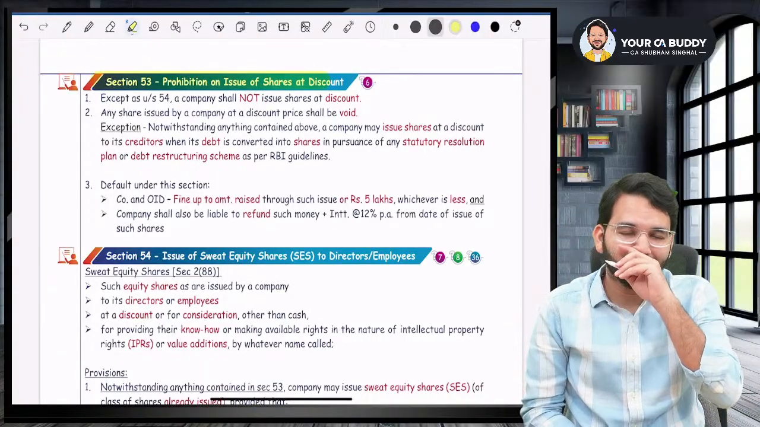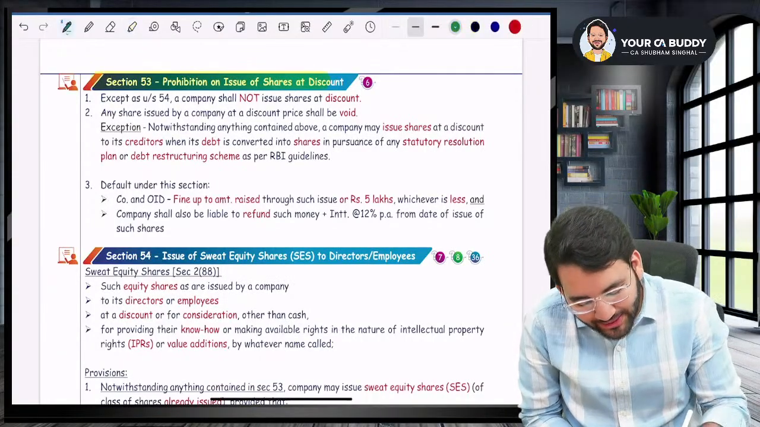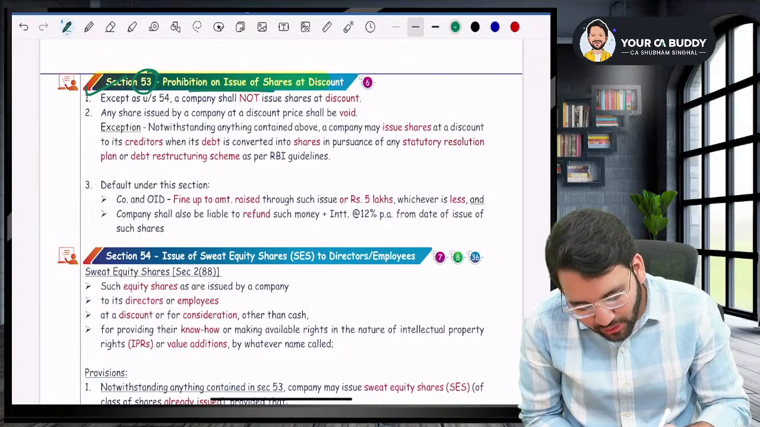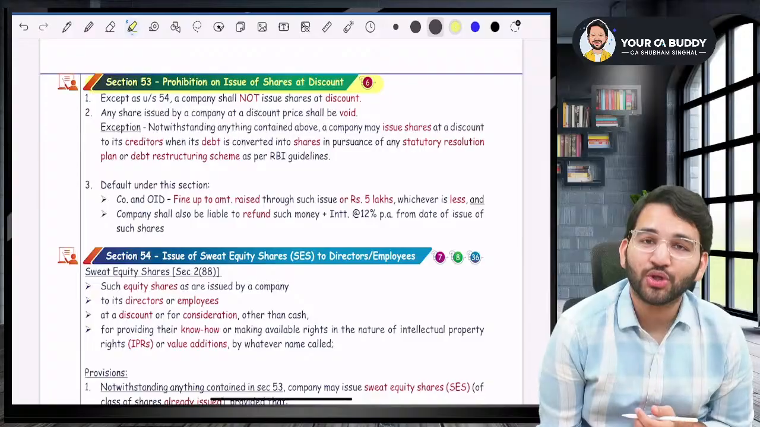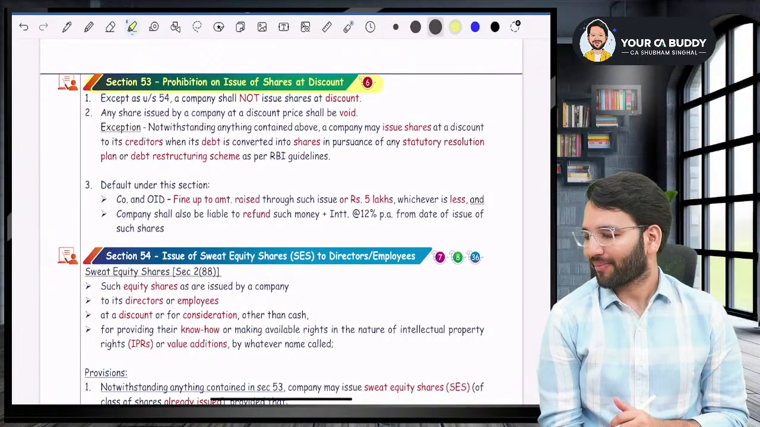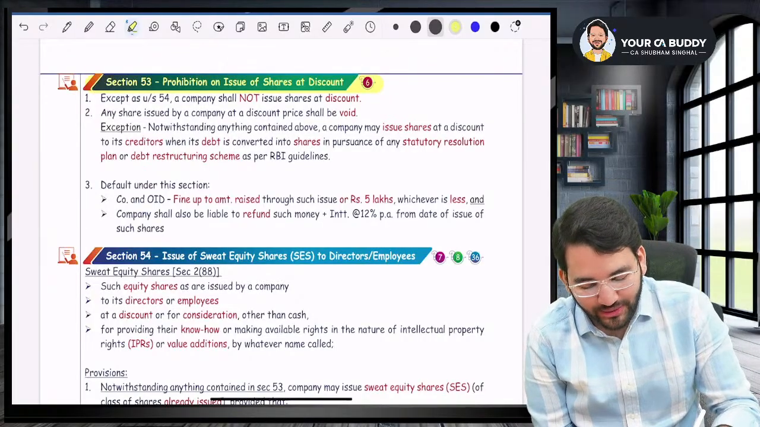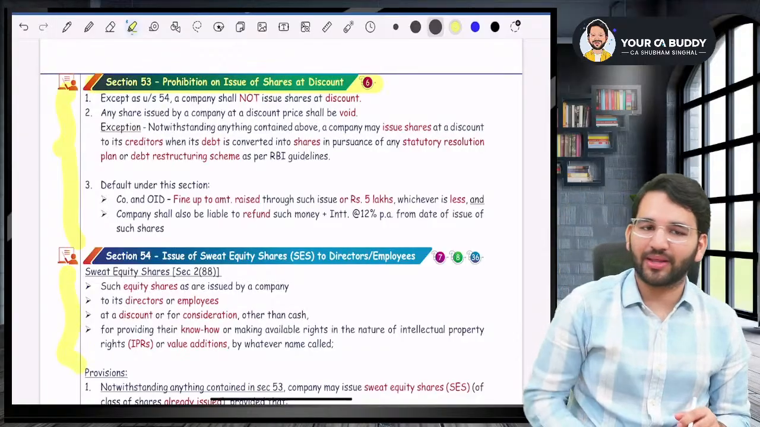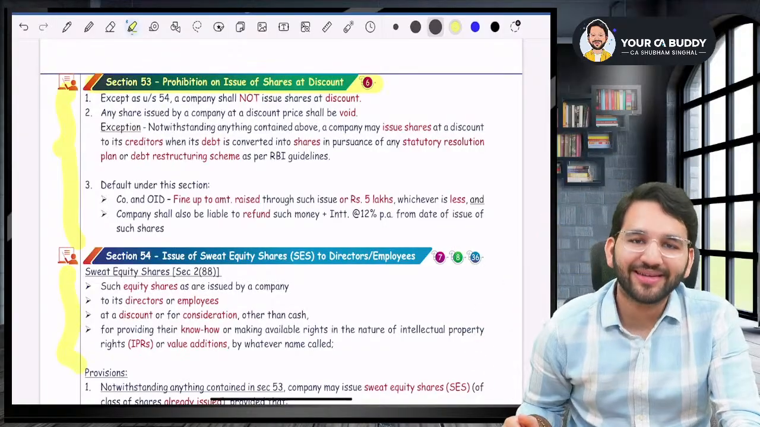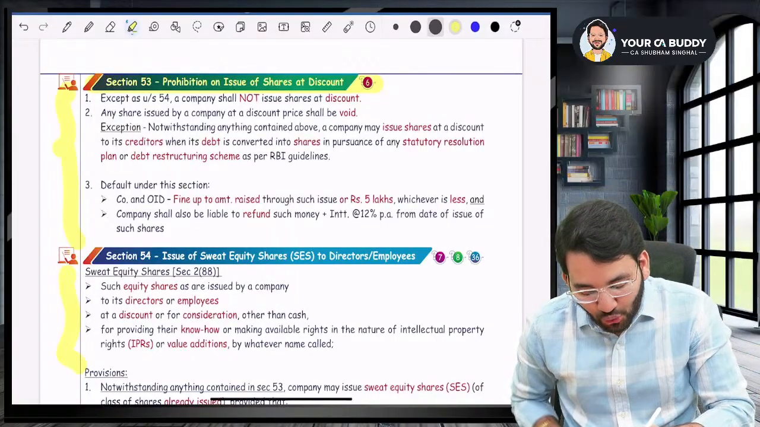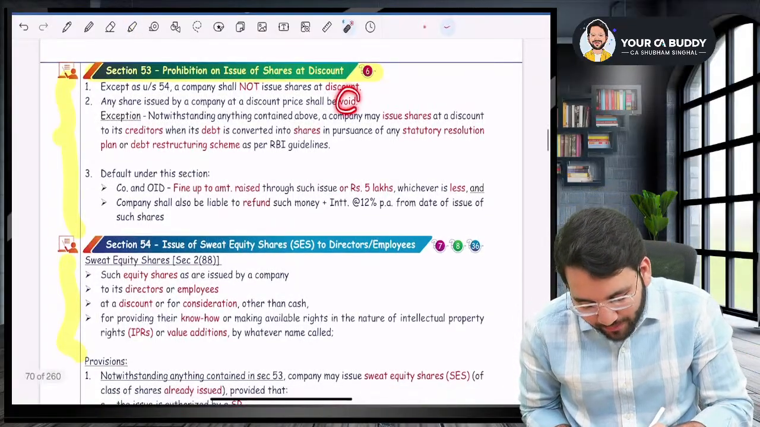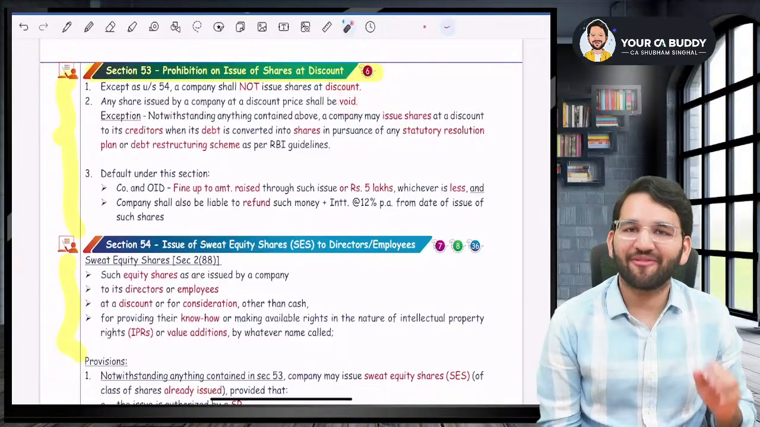After that, guys, listen to me very carefully. Section number 53. So, what is section number 53? Section number 53 talks about prohibition on issue of shares at discount. Section number 53 and 54 we will read together. What is 53? Sir, 53 says that you cannot issue shares at a discount. But if you issue your shares at a discount, it will be void. That is, it will not be a valid issue.